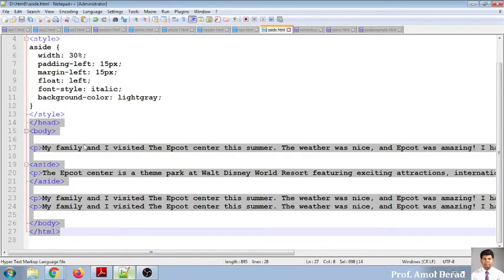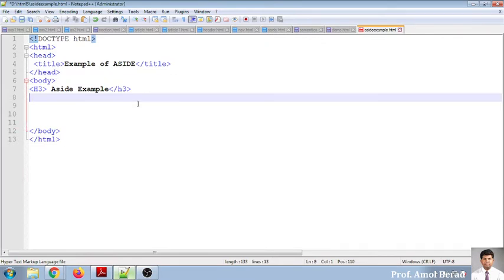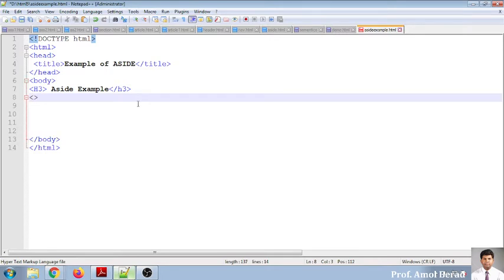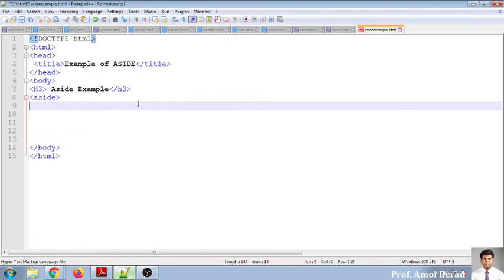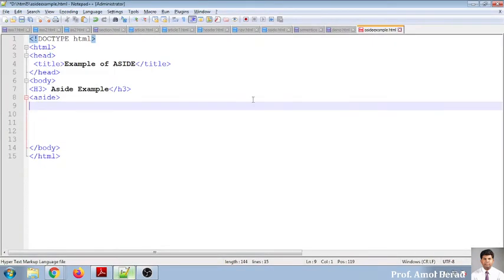In this example, I have written something in the P tag. So there is no need for P tag over here. So we'll directly start with aside. Okay. And into this aside, see here, in the previous example, I have written something into aside, and then after that, I have closed this one. So if you want, you can write directly into this, or there is no need for writing a paragraph also. Choice is yours.